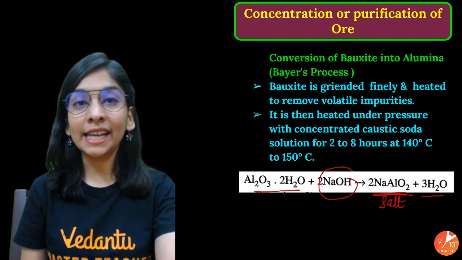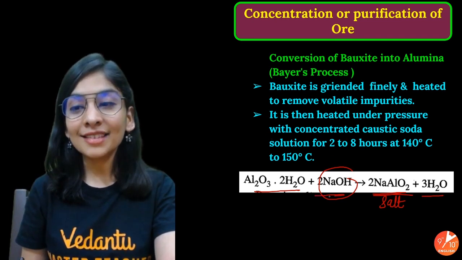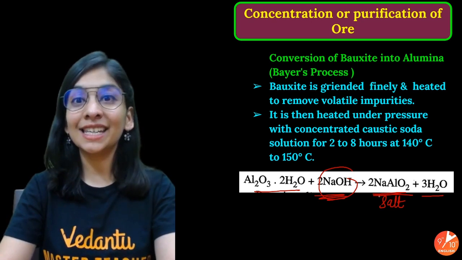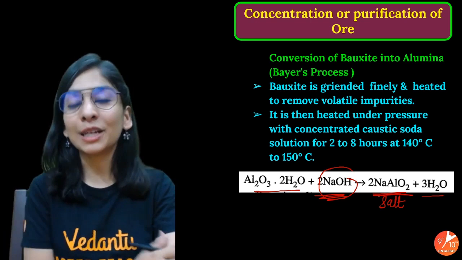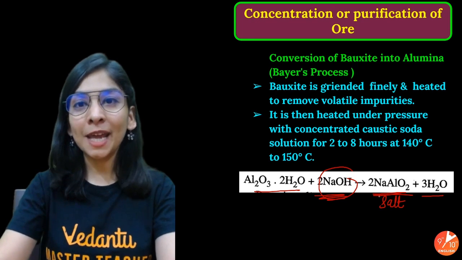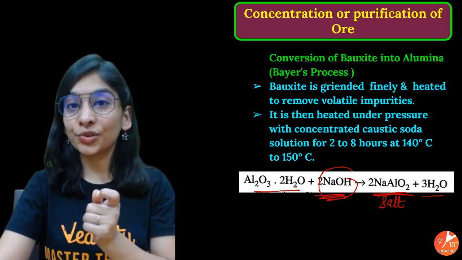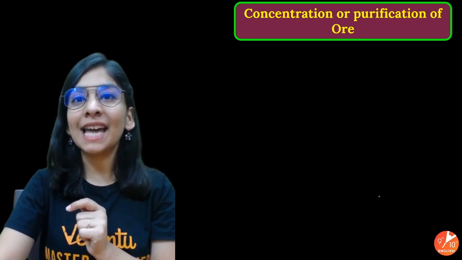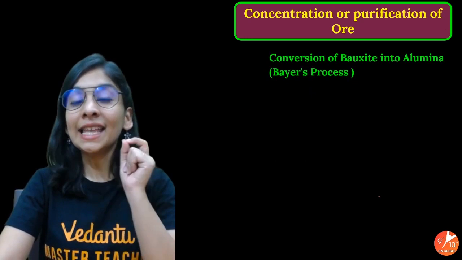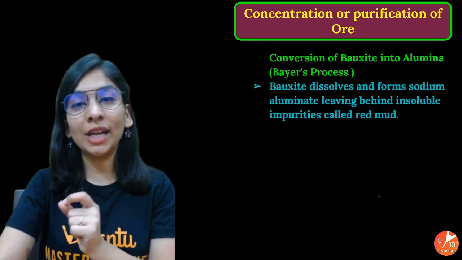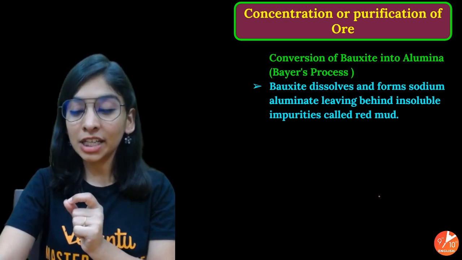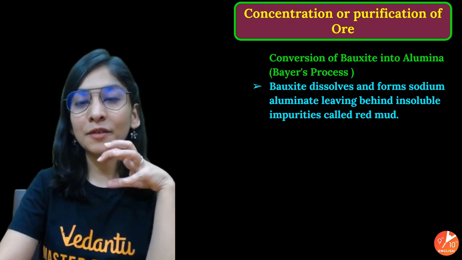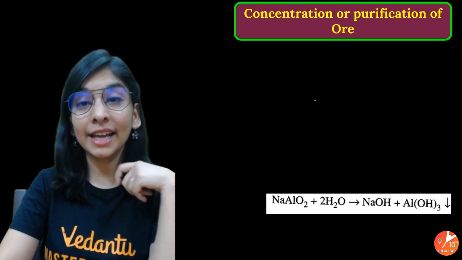Look at this, it's then heated under pressure with concentrated caustic soda. For 2 to 8 hours you're going to heat it, not an easy process to do, but the end result will be very beautiful. The main purpose is to get Al2O3, but this is going to take 2 to 3 steps. First step, we are going to get sodium aluminate, we achieved it, and now in sodium aluminate, what are we going to do? Look at this. We are going to heat it. We are left with sodium aluminate with water.